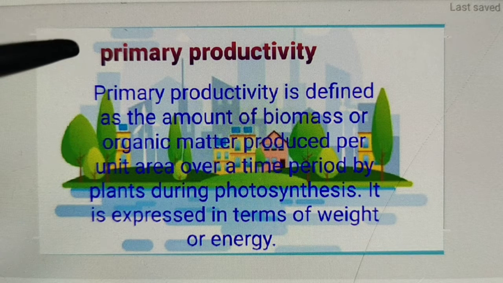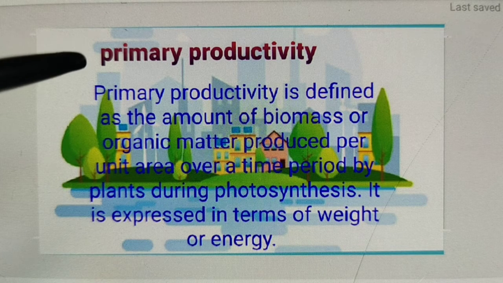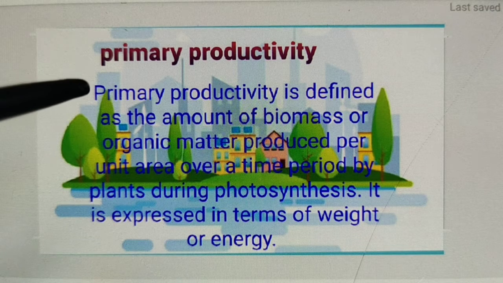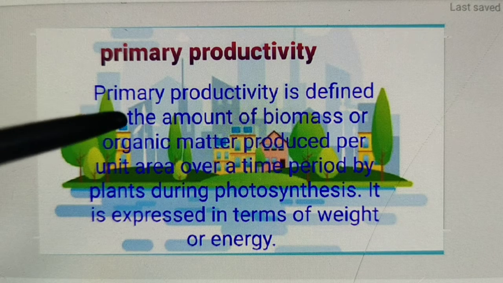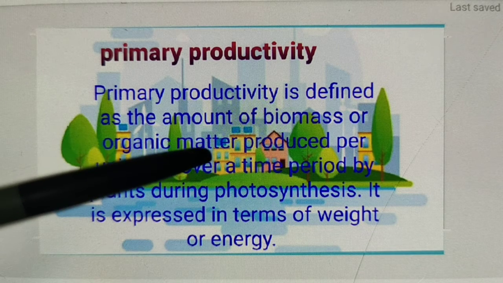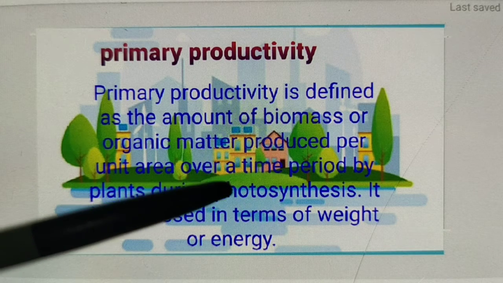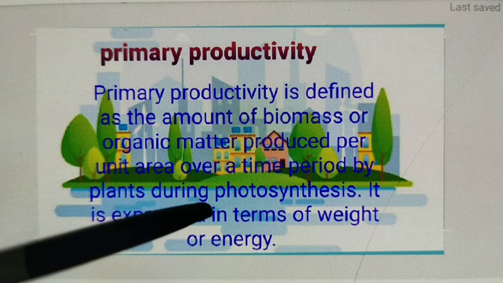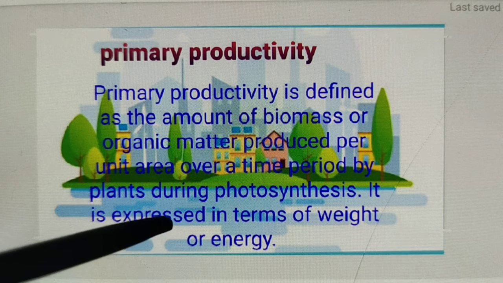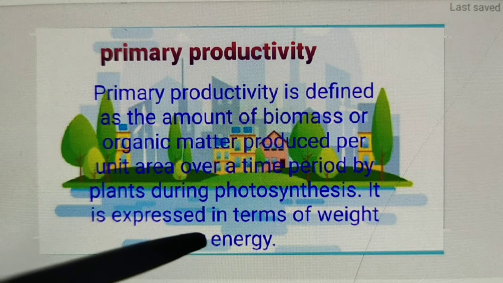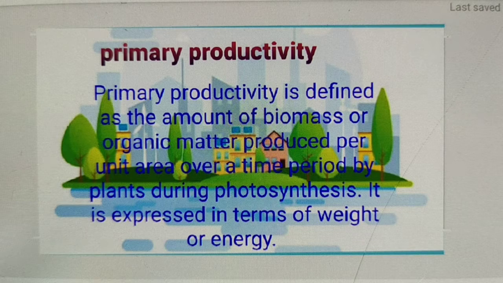Generally, it refers to productivity at the producer level. It means primary productivity is defined as the amount of biomass or organic matter produced per unit area over a time period by plants during photosynthesis. It is expressed in terms of weight or energy.